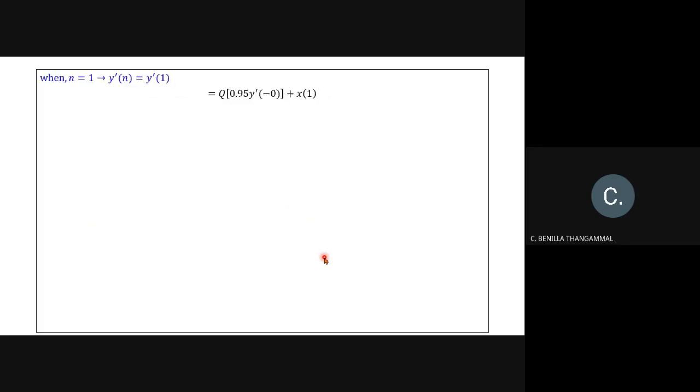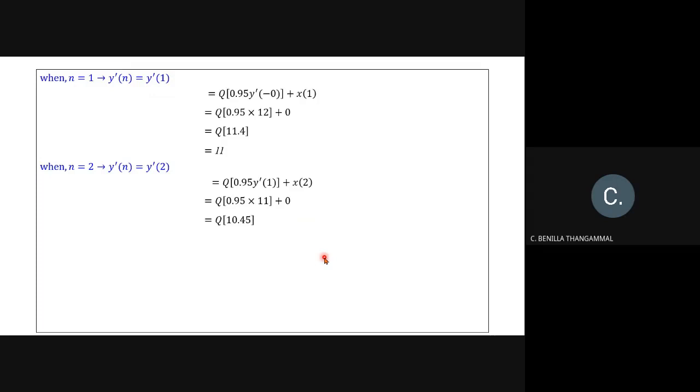So replace n is equal to 1. So y dash of 1 is 0.95 y dash of 0. So y dash of 0 is 12. So 0.95 into 12 is 11.4. So quantization to the whole number is 11. So n is equal to 2, y dash of 2 is quantization of 0.95 y dash of 1 plus x of 2. So y dash of 1 is 11. So 0.95 into 11 is 10.45. So quantization of that one will be 10.